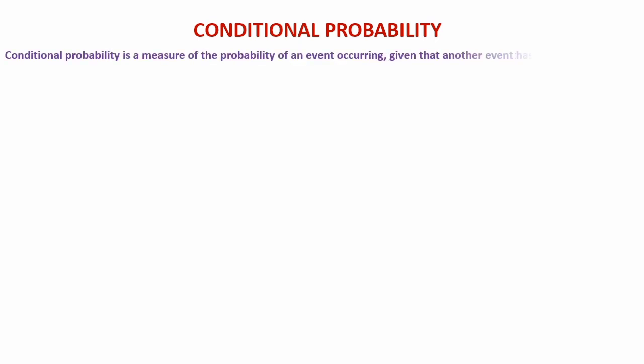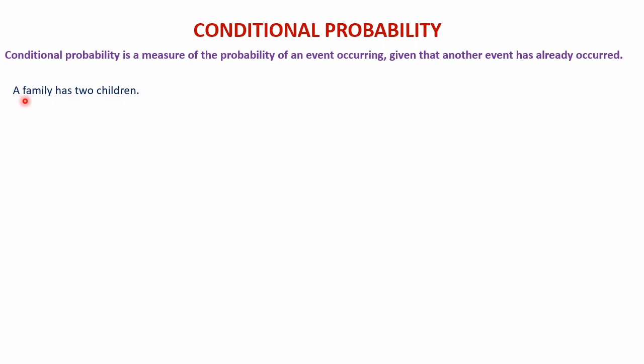Let's define it first. Conditional probability is a measure of the probability of an event occurring given that another event has already occurred. This can be considered as the condition because one event has already occurred. Then we have to find out the probability of the other event after the first one has occurred. That is what conditional probability is. For getting more clarity, let's take an example.